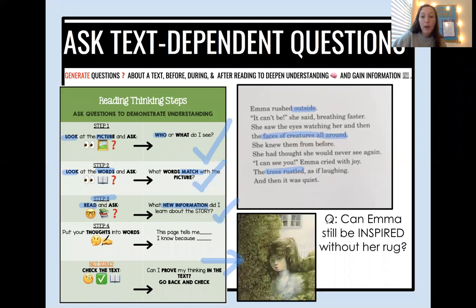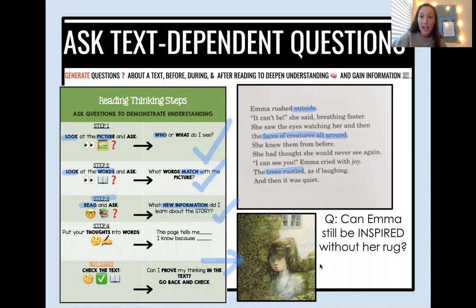For step four, we want to now answer a question by putting our thoughts into words. So if we look at our question and think, can Emma still be inspired without her rug? Yeah, we know that she can be because she is still being inspired right now. She still sees the creatures from before, even without her rug.